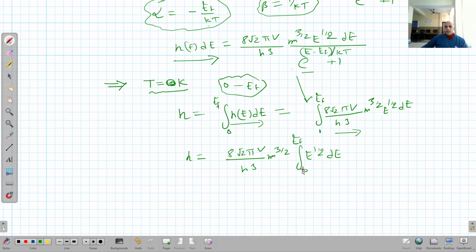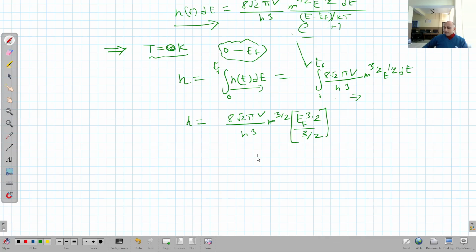So when I take this integration, it will become E power 3 by 2 divided by 3 by 2, within the limits 0 to EF. I can simply take EF here because the second term will become 0. So now I can erase these limits. I can further rearrange it.